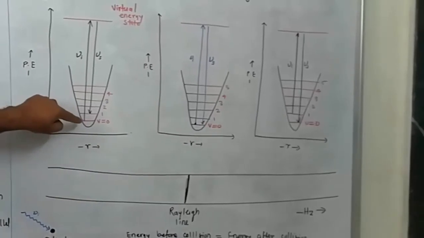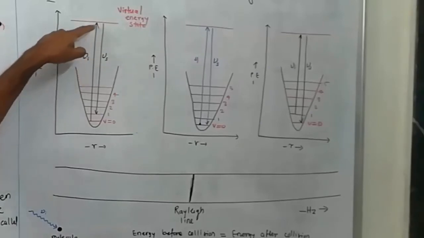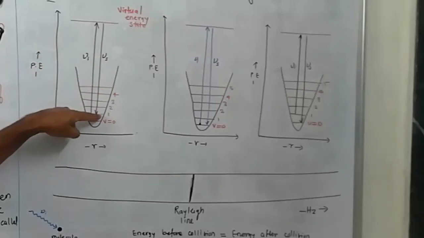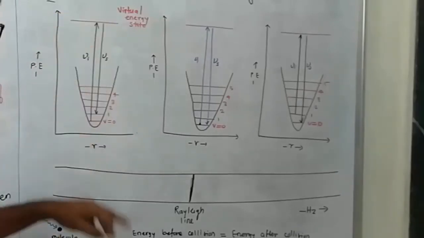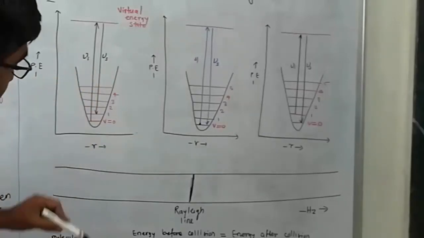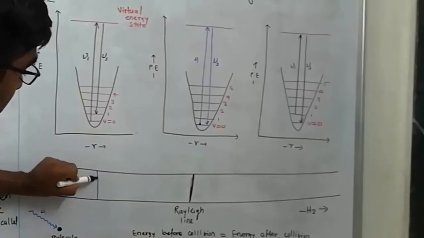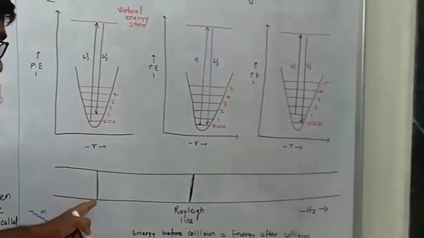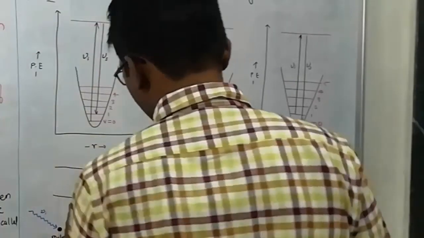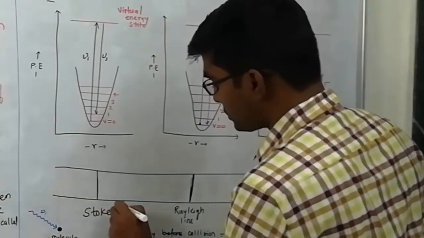Now the second case. Sometimes the molecule absorbs the radiation and goes into the virtual energy state or quasi electronic state, and from that state, while emitting the scattered radiation, it settles down to the upper vibrational energy level. The corresponding line observed is shown here, and this line is called the Raman line or Stokes line. It is called the Stokes line.